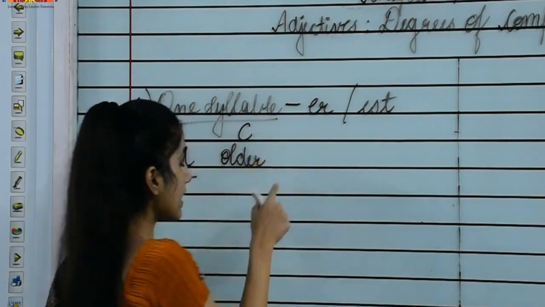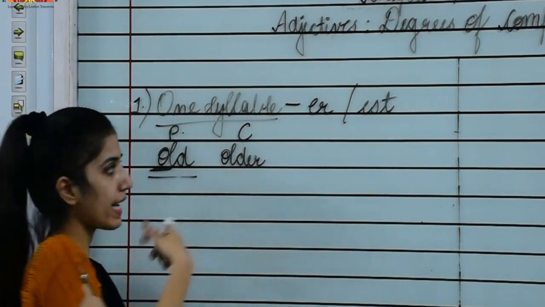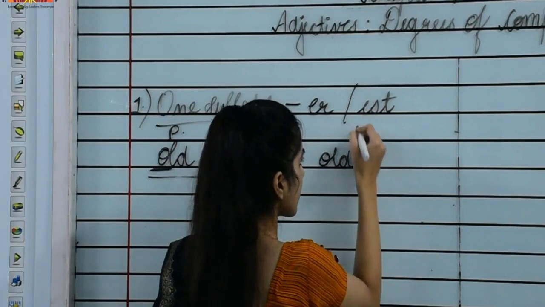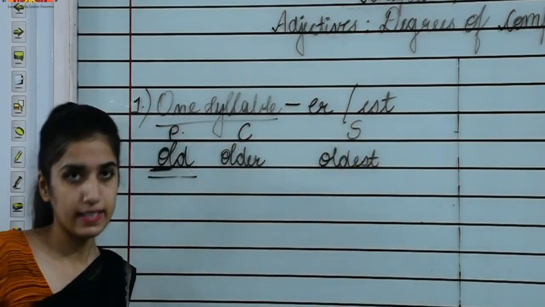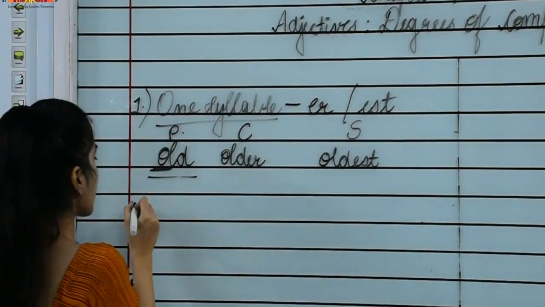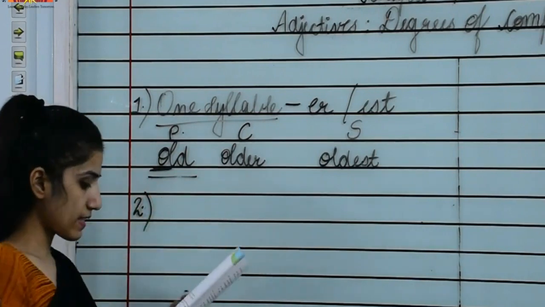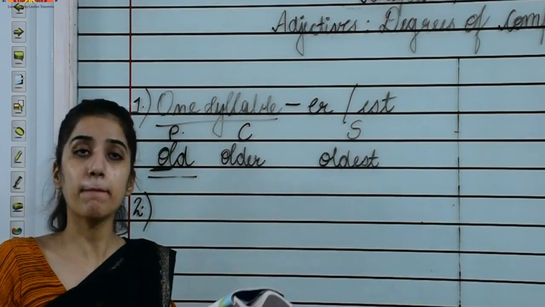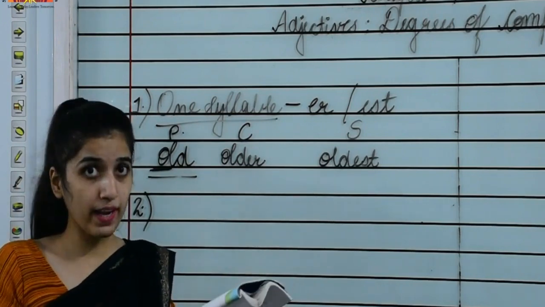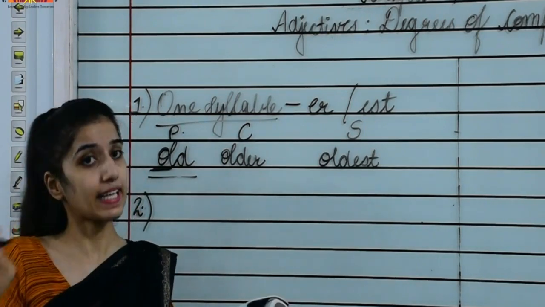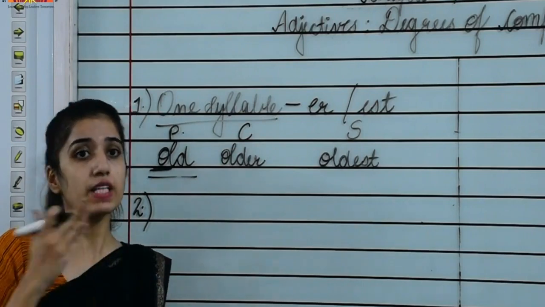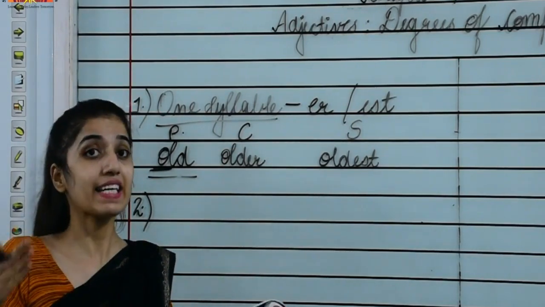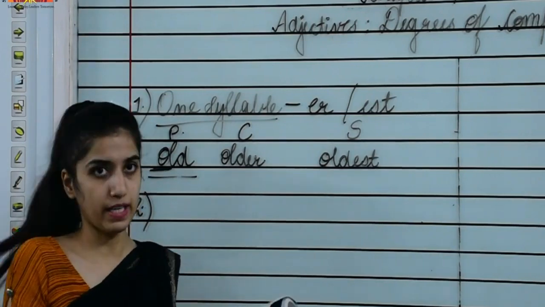We add er in the comparative degree and est in the superlative degree. Now moving to the second one: adjectives that end in y form their comparative by replacing y with i and then adding er, and again y will be replaced with i and we will add est to form the superlative.